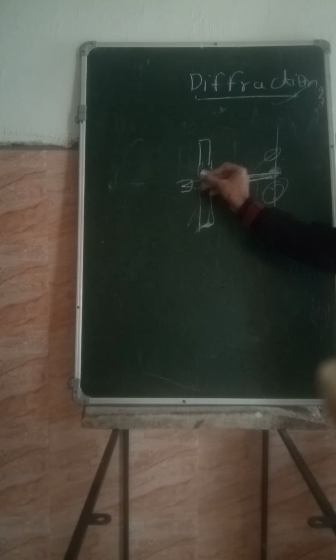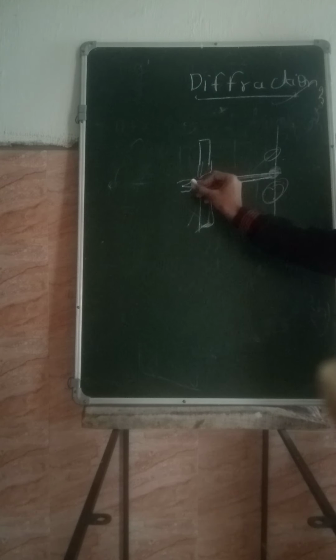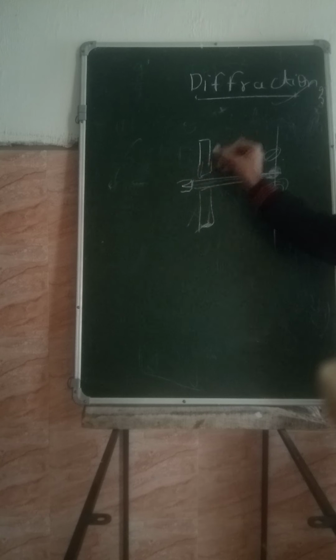This light will travel straight through it, and we are not going to observe anything over here. So if we take the wavelength smaller than this aperture, then diffraction is not possible. If we are taking wavelength greater than this aperture, then also not possible. When it is possible? Only when this wavelength is comparable to aperture.